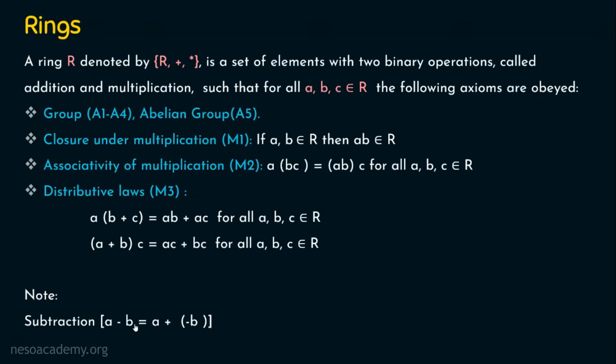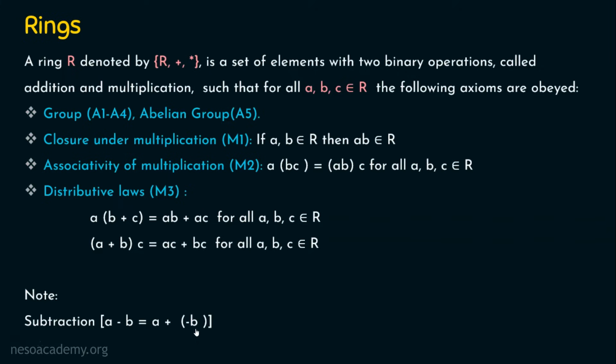So here our intention is to do subtraction, but this subtraction is actually performed using addition, like A plus minus B. This is not a big deal because B is already there in the ring and minus B will also be there in the ring. Why? Because a ring is actually a group. So in that group there will be an inverse element for B, which is minus B. So A minus B can be performed as A plus minus B. We are done with rings.